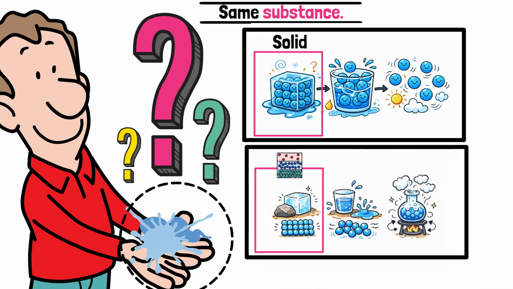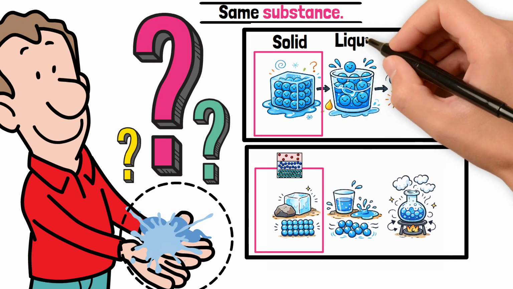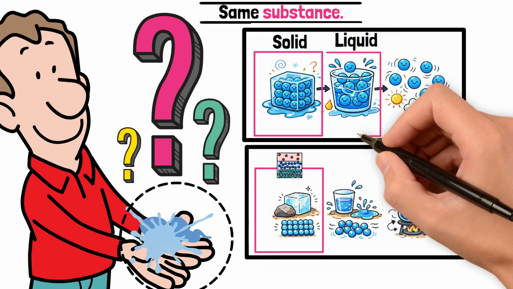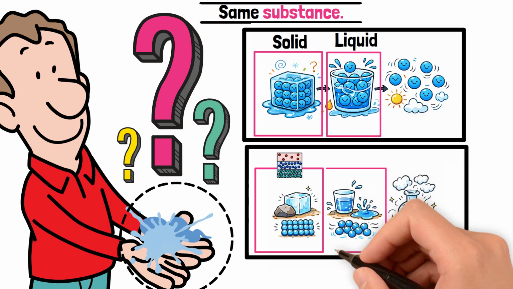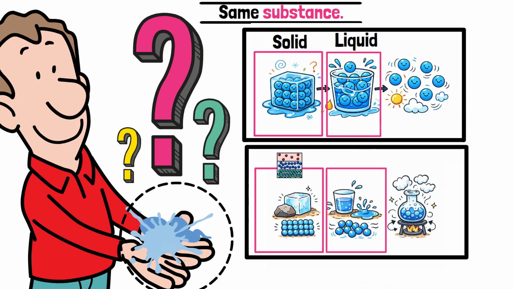Now add a little energy. In a liquid, particles still stay close, but they can slide past one another. That's why liquids flow, take the shape of their container, and still keep a fixed volume. But wait, here's the twist.